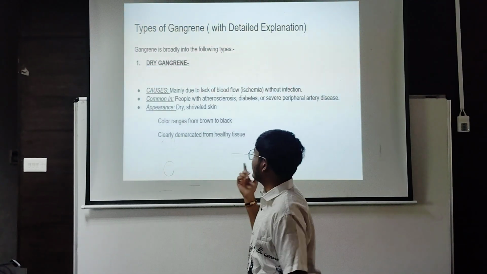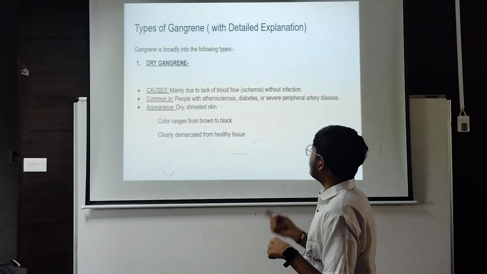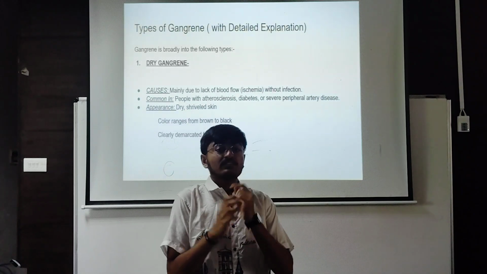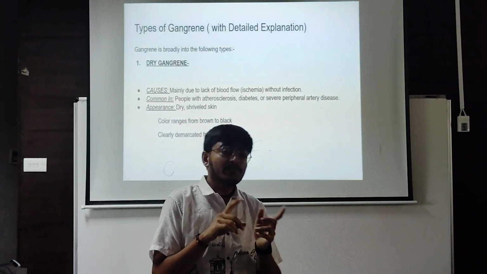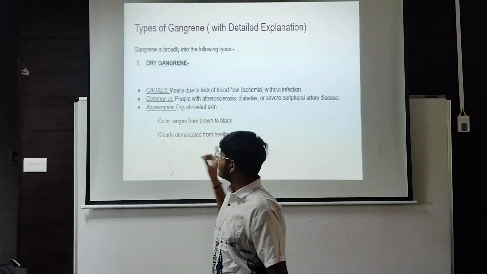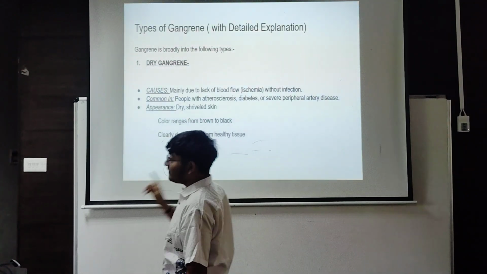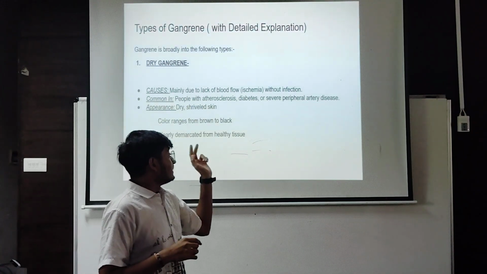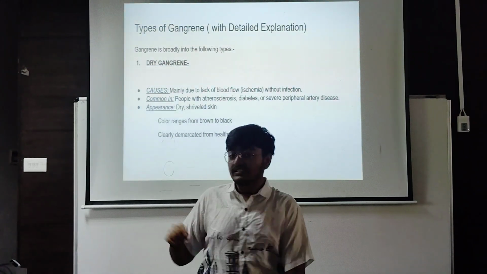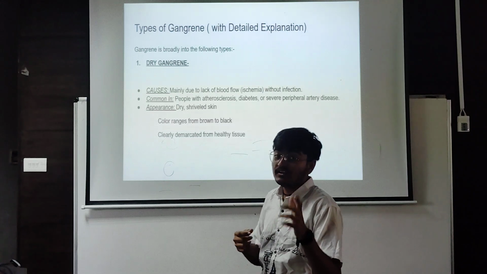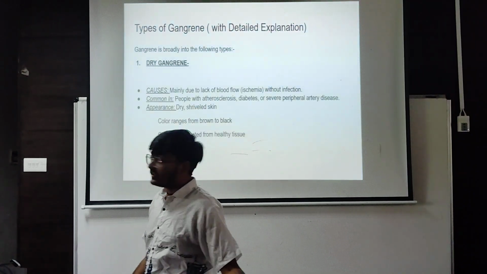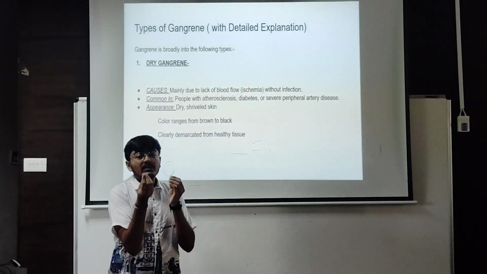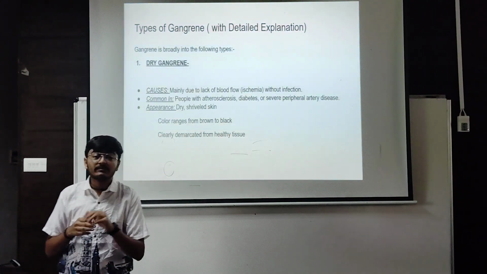The first one is dry gangrene, which is commonly caused by a lack of blood flow without infection. We can also say ischemia, meaning the blood flow stops, but infection does not occur. That type of gangrene is called dry gangrene. It commonly occurs in people with atherosclerosis, diabetes, or severe peripheral artery disease. It also appears as dry, severe skin, meaning holes will be created in the skin.